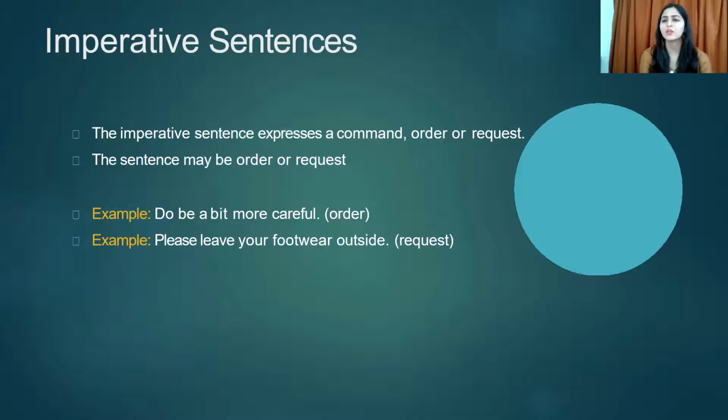So you should not be always ordering, I want this, I want that, or to your parents also, "Mujhe ye la ke do, wo la ke do." No, you should not be always commanding. You have to be sometimes a little soft, right? If you want a thing, yes, you can definitely ask with a normal request. Can this be brought, please? Is it okay to bring this? Is it not very costly that we can buy this now? So there's a way of asking. If you ask in this way, maybe your parents will bring everything for you, even if they cannot afford it at the time, but still they will bring it for you.